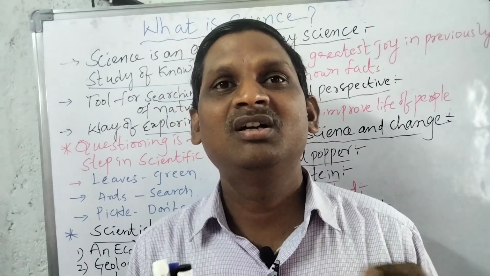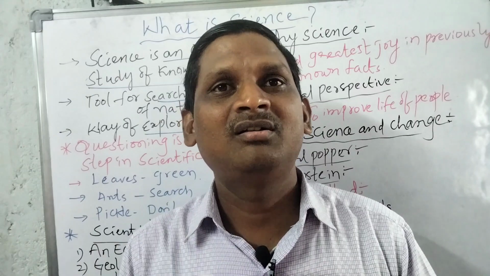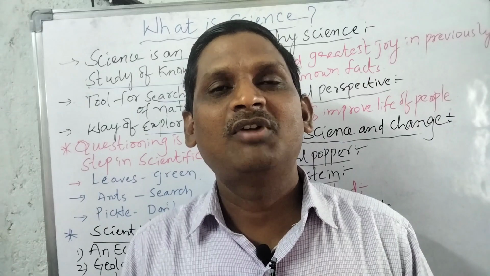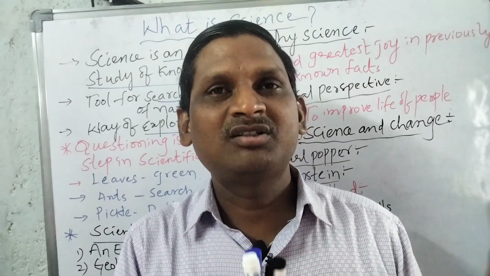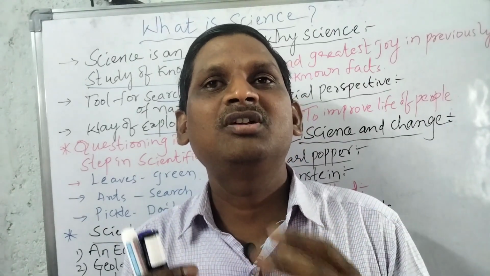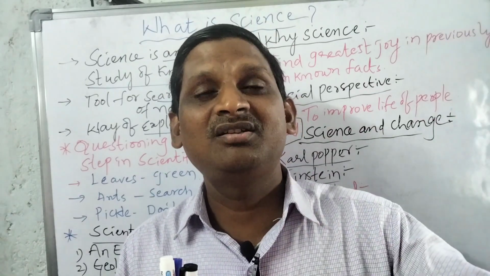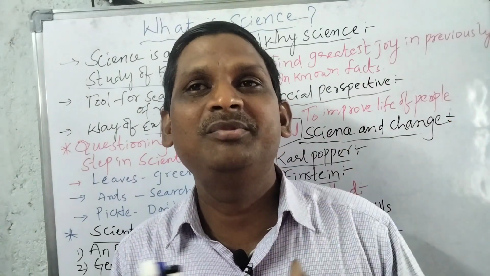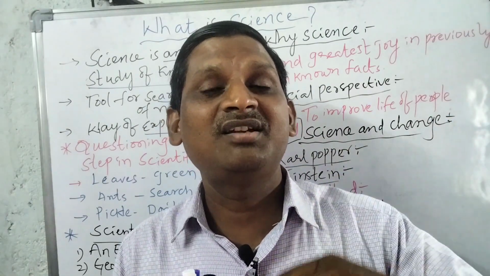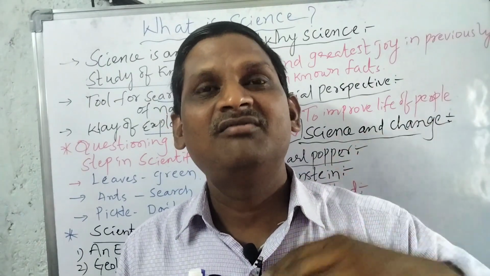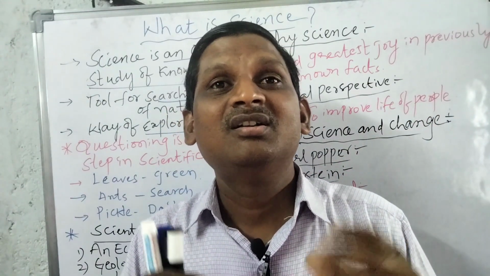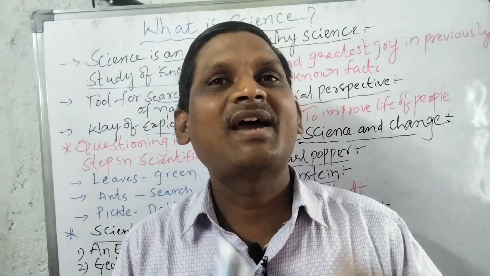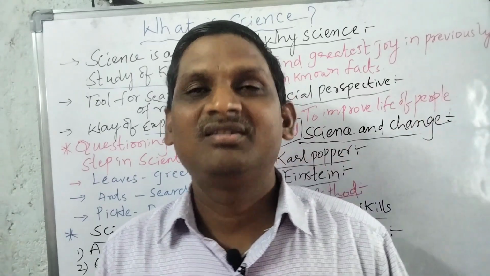Suppose a chemist can do the lab activity in the lab with different temperatures. Suppose one chemical reaction is fast at one temperature, one chemical reaction is slow at another temperature. So like that, as the temperature increases, sometimes the activity might be fast. If the temperature is less, the activity might be slow. So like this, the rate of reaction increases due to some variables. So like that, a chemist can show the experiments by doing the activity. So this is the experimental scientist.